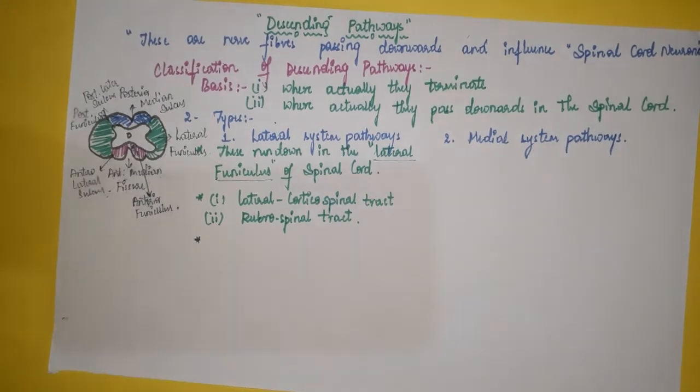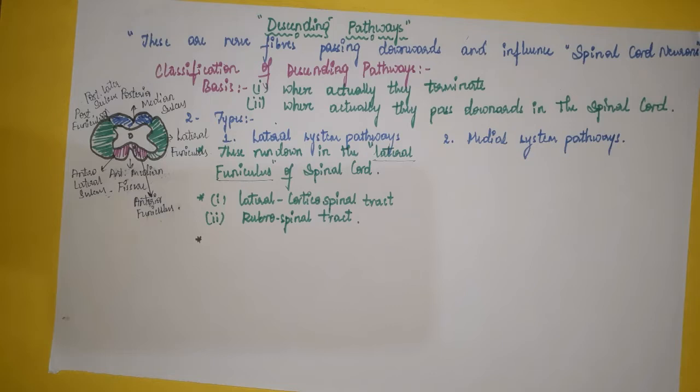Now, termination: where do the lateral system pathways terminate?